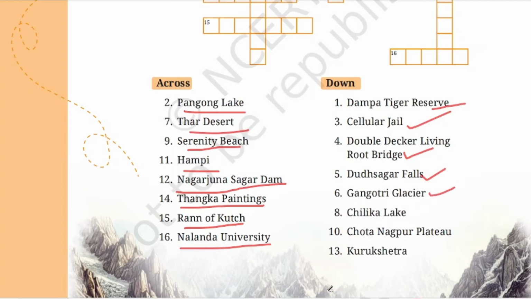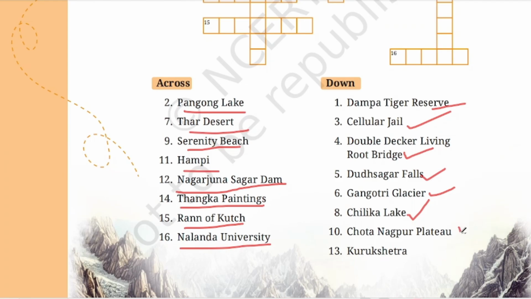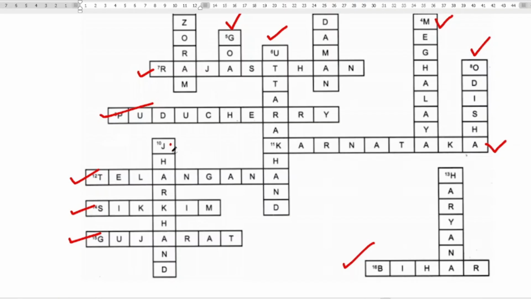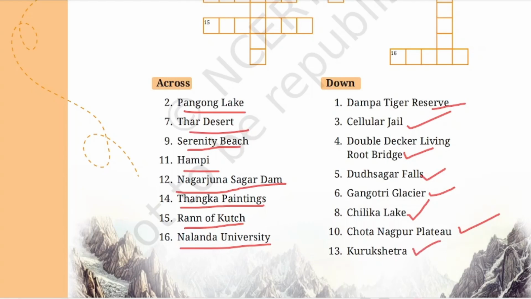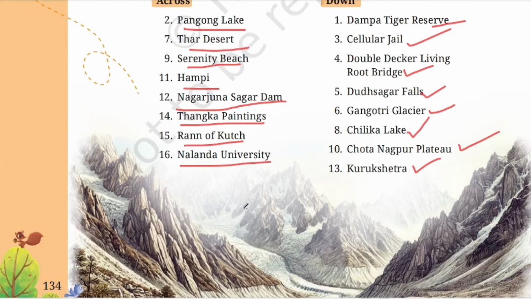Gangotri Glacier is in Uttarakhand. Chilika Lake is in Odisha. Chota Nagpur Plateau is in Jharkhand. Kurukshetra is in Haryana. So these are the crossword puzzle answers.